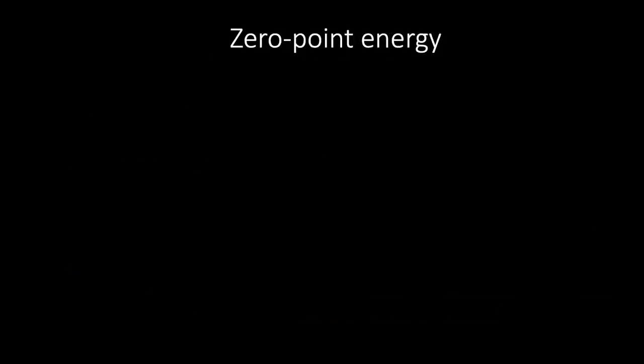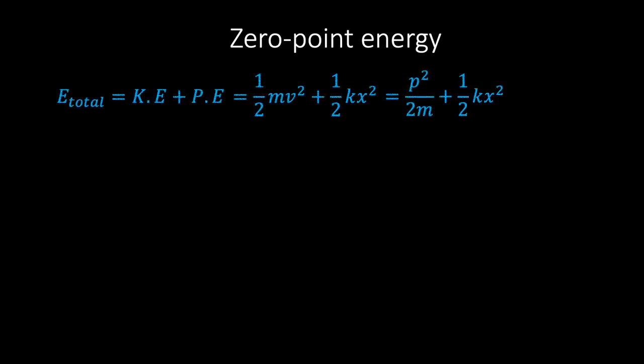Now, it is worth mentioning that the quantum mechanical analysis that we've completed so far is a bit simplistic and doesn't actually capture the full story of the quantum oscillator. To probe a little deeper, let's reconsider our expression for the energy of an oscillator and rewrite the kinetic energy in terms of the momentum. Only this time, let's think about one of the other great discoveries of the early 20th century, Heisenberg's uncertainty principle.